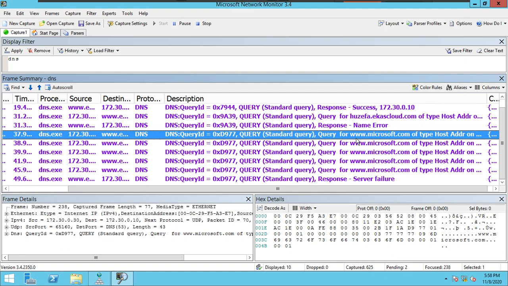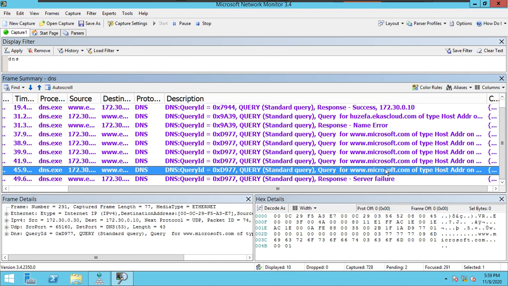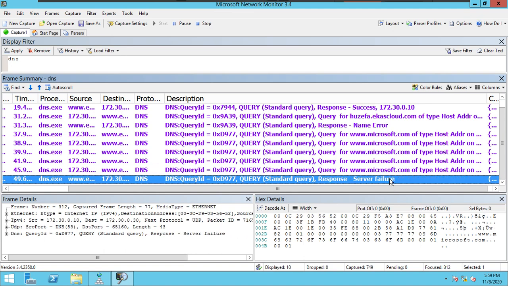So I have requested www.microsoft.com. 1, 2, 3, 4, 5 requests came, and finally my DNS server is sending a response back with server failure. What is a server failure? A server failure is a message coming from the server to the client, when it does not have any zone related to Microsoft. When it does not have any zone related to Microsoft, then how can it send a response? If you ask me a CCNP doubt, a Java doubt, a Python doubt, I don't know anything, because that is my server failure response.